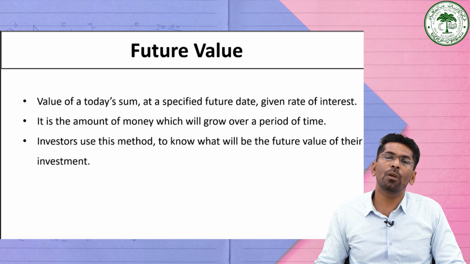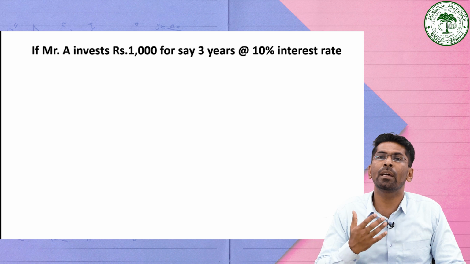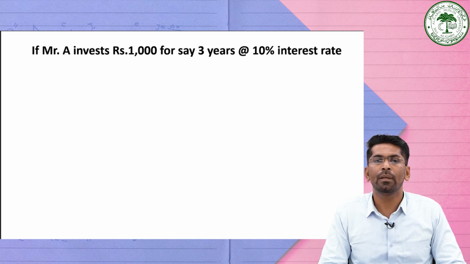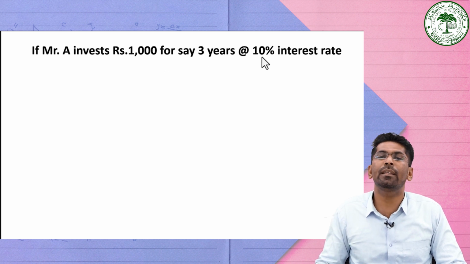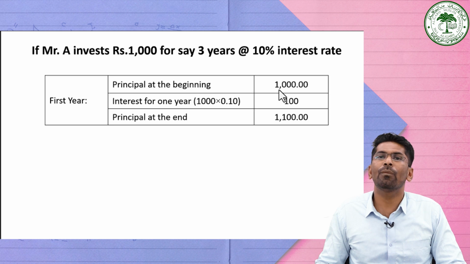In order to understand the future value, we are going to measure this particular present value. Mr. A invests rupees 1000 for say 3 years at the rate of 10% interest. If you go for calculating the future value, the principal amount at the time of investment was 1000 rupees. And here 10% is the rate of interest for 1 year.